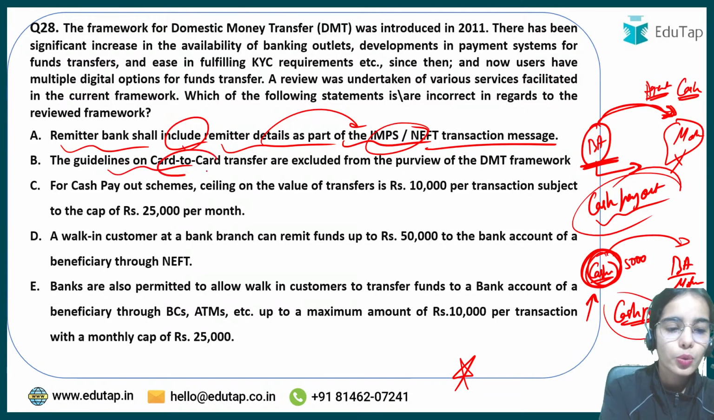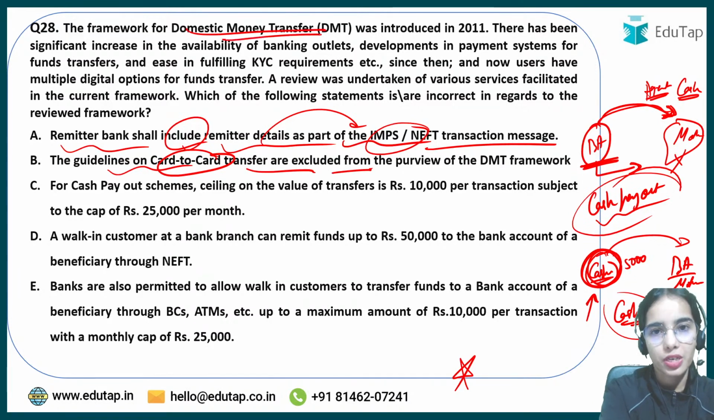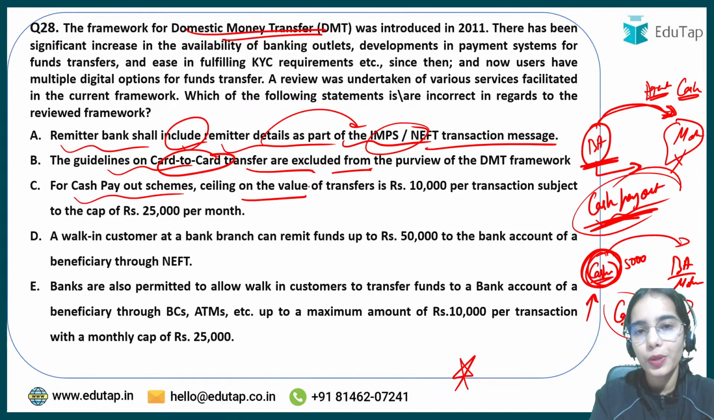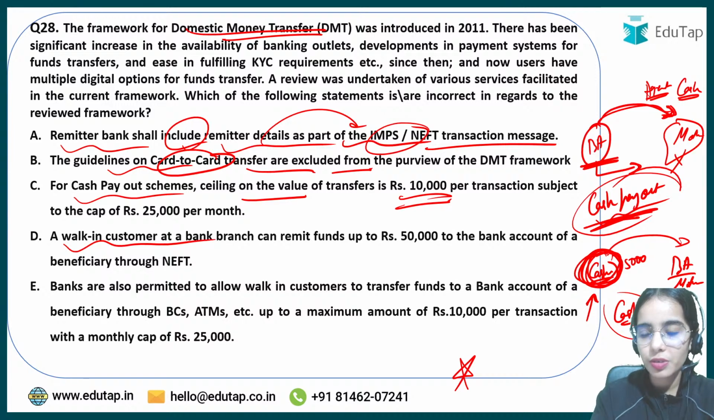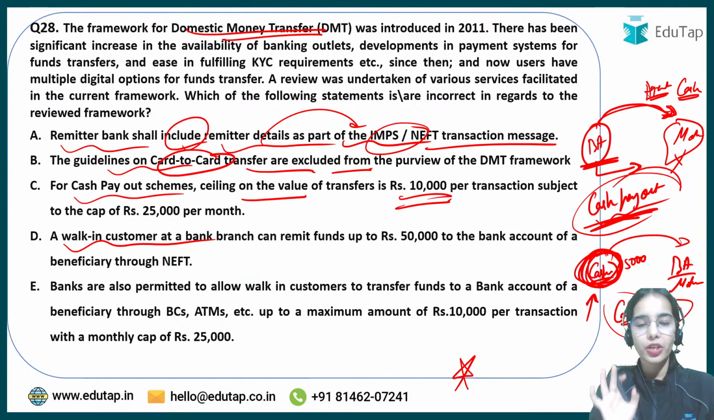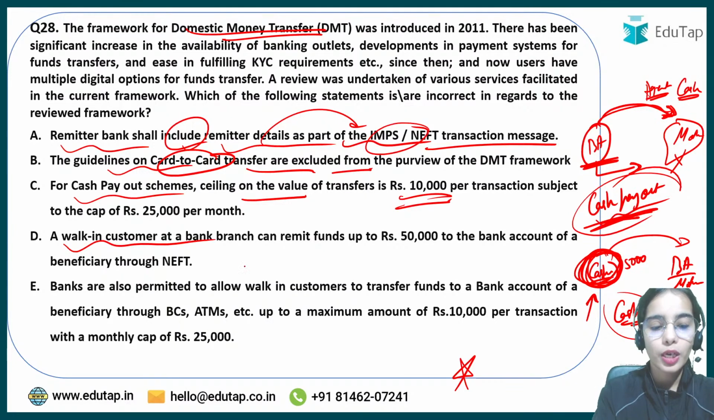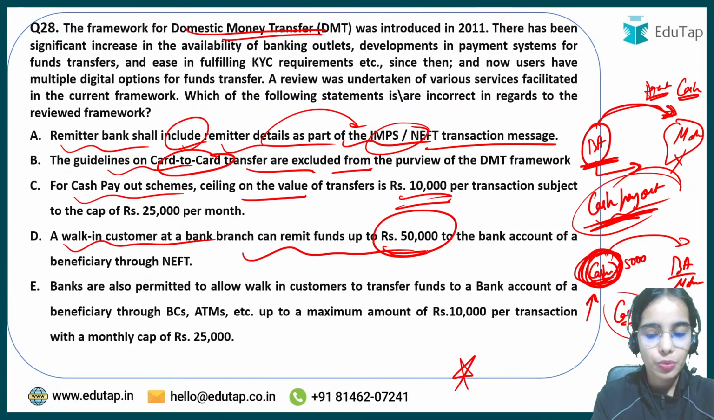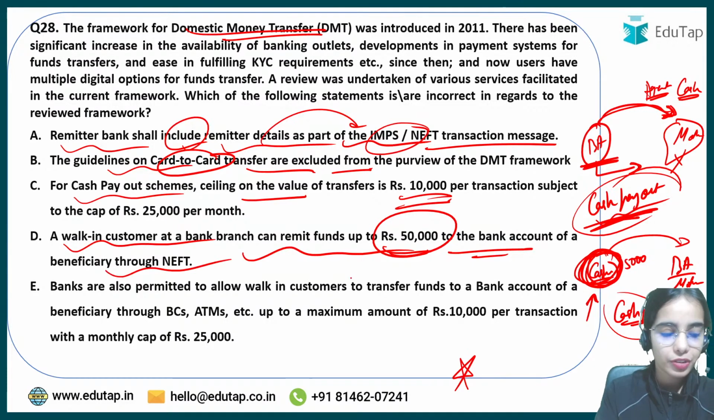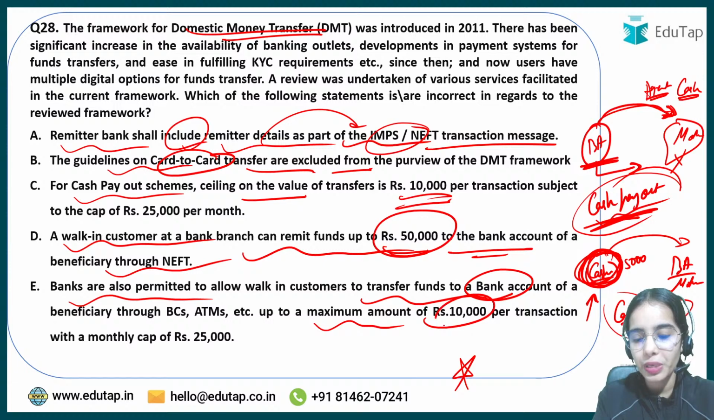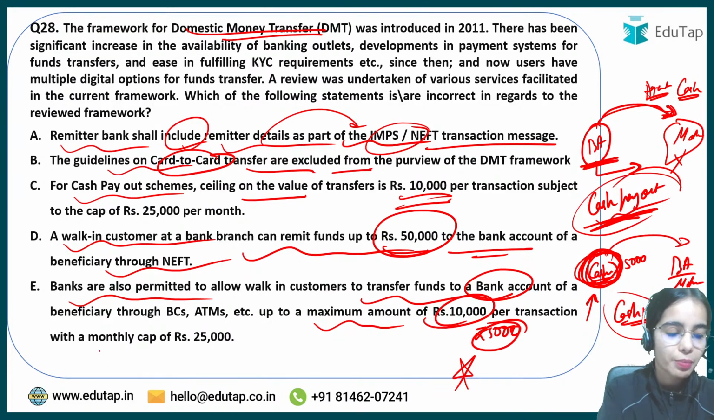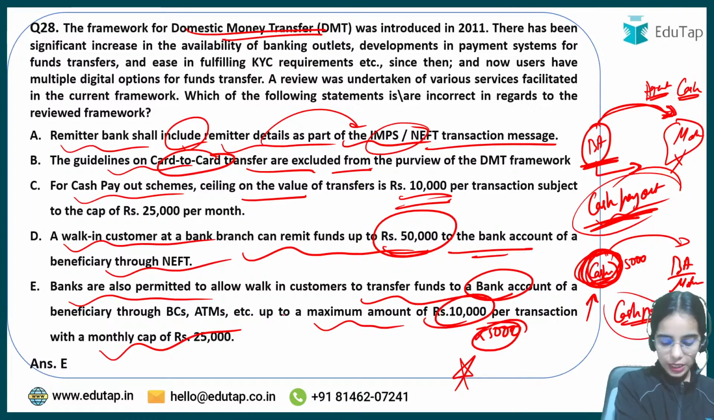The guidelines on card-to-card transfer are excluded from the domestic money transfer purview. For the cash payout scheme, the ceiling on the per transaction value is 10,000 and the monthly ceiling is 25,000. A walk-in customer means I'm just walking in to any bank and giving cash to transfer the money to a bank account. The per transaction limit is 50,000 rupees if the transaction is happening through NEFT. Banks are also permitted to allow walk-in customers to transfer funds to a bank account through agents or ATMs, maximum up to rupees 5,000 per transaction, and the monthly limit is 25,000. So here the E statement is wrong.